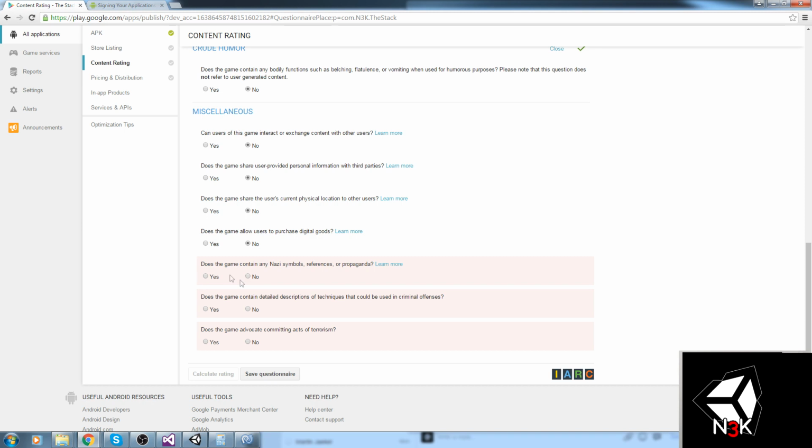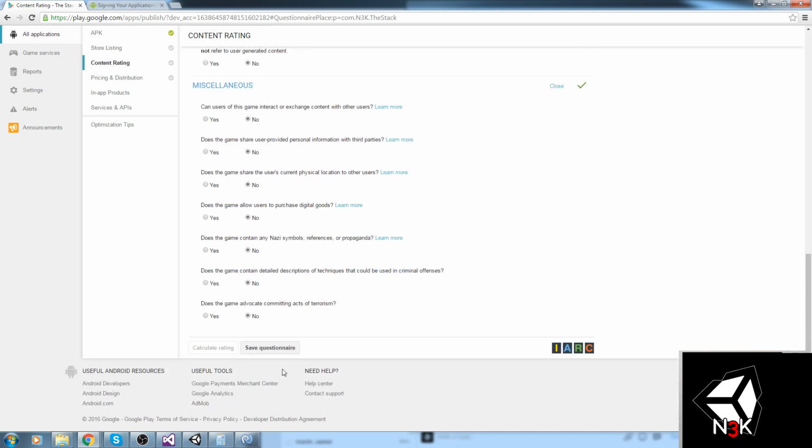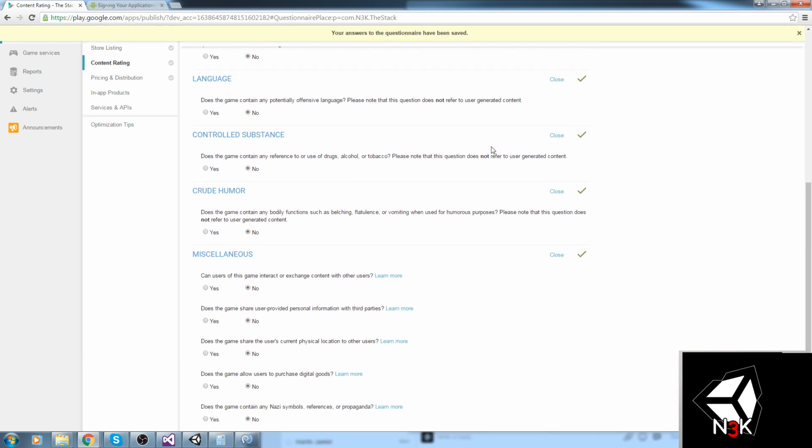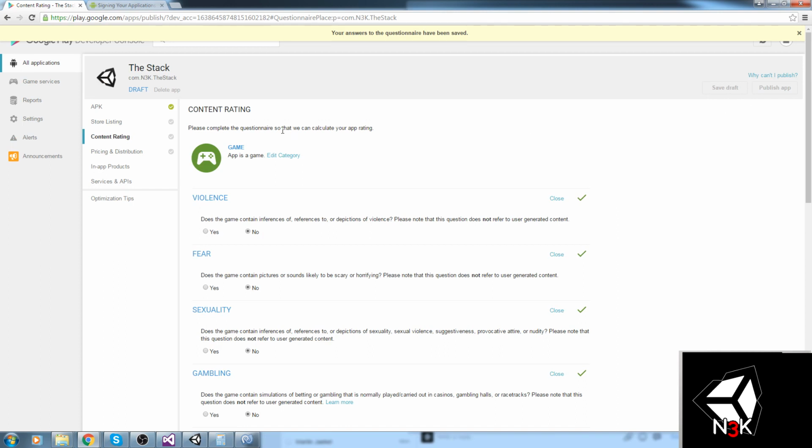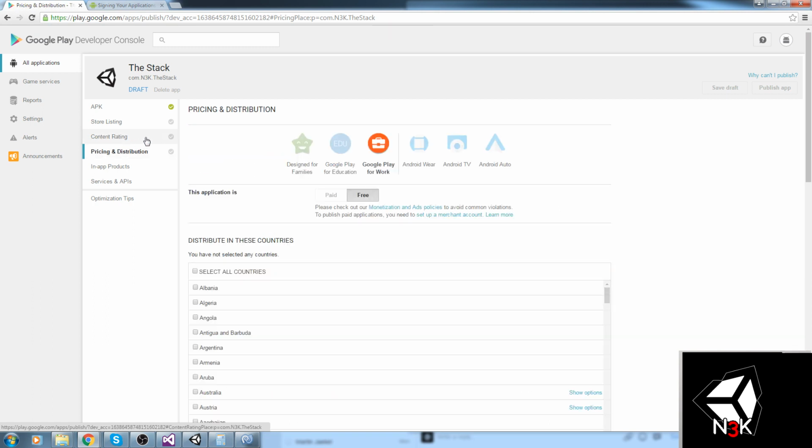No digital goods. No Nazi symbols, okay. No this. Okay, so we're pretty much clean. We saved this thing. And once this is saved, I think it should turn green. Or it doesn't, but actually this part is done.